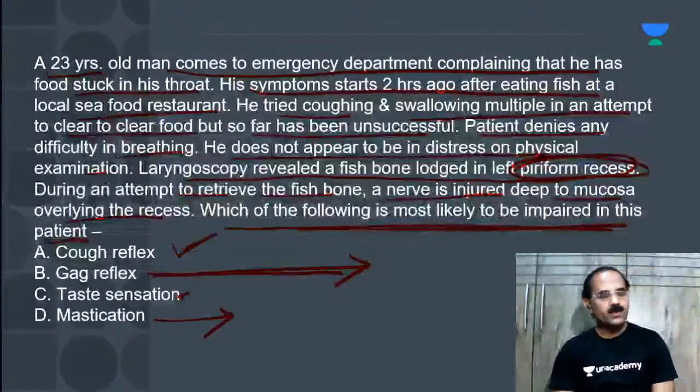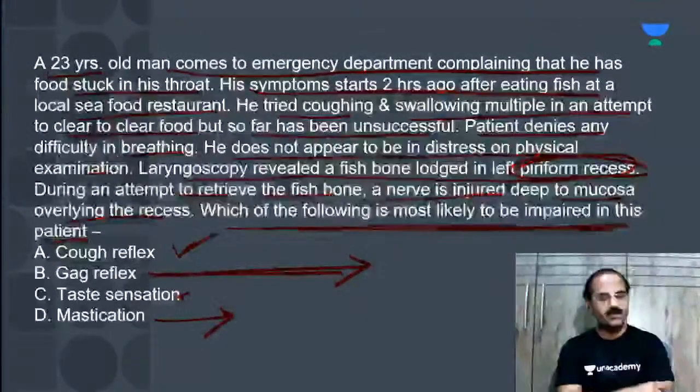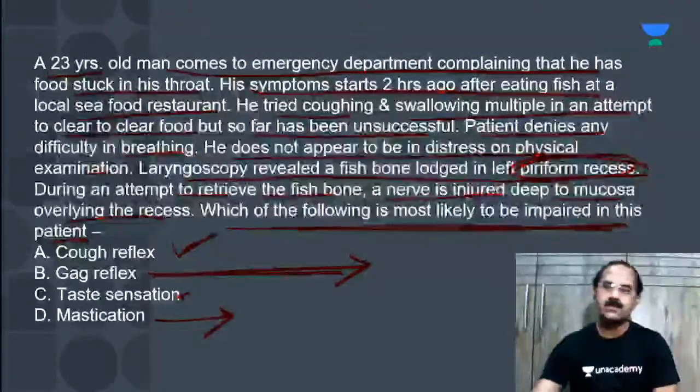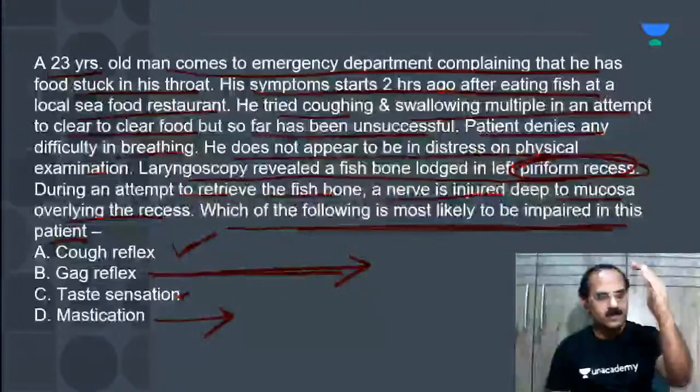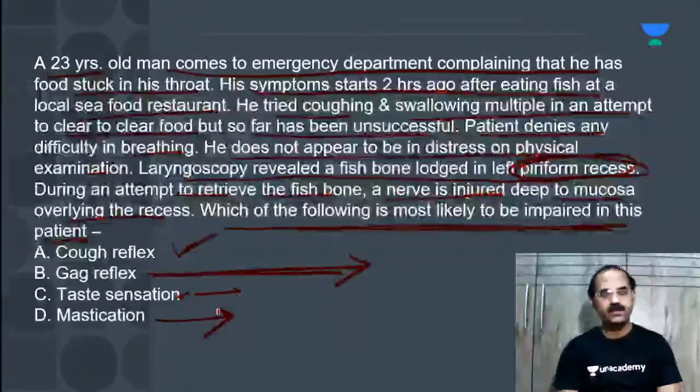Muscles of mastication are derived from the first pharyngeal arch, so the nerve is the mandibular nerve. Even if you write taste sensation, that's also fine.